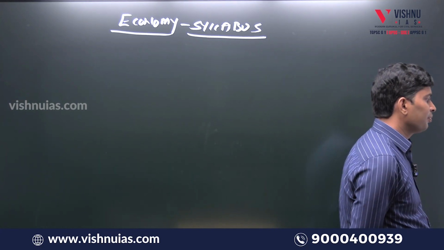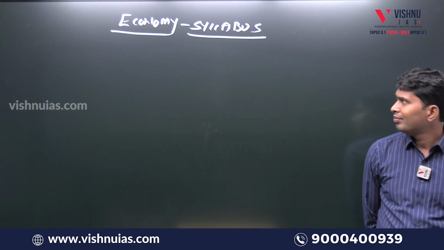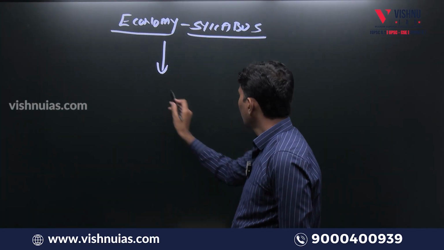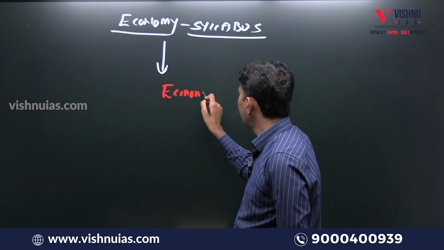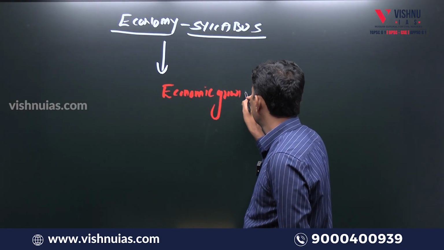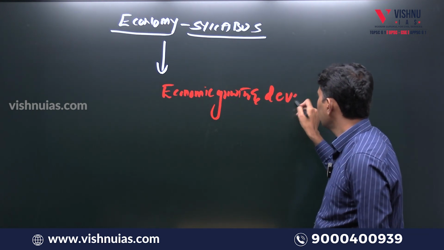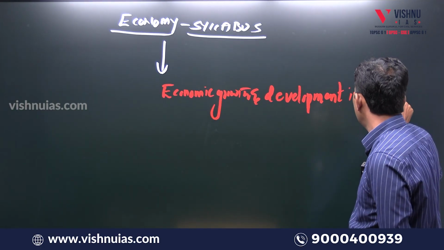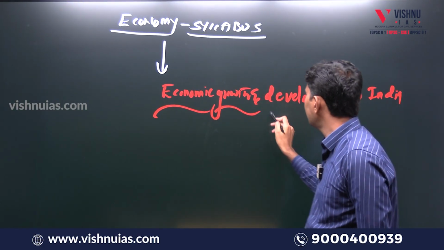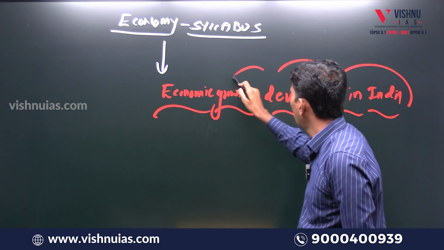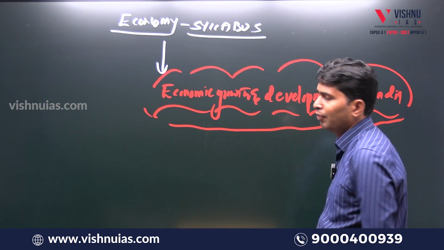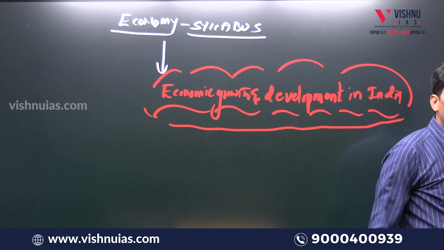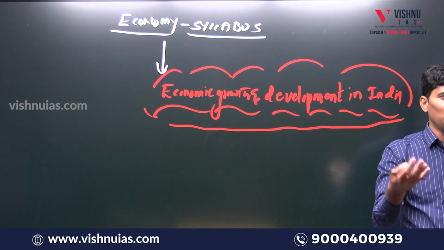Now in prelims, in UPSC General Studies Paper 1, the syllabus simply says economic growth and development in India. So this is what is mentioned for prelims. It's a broader format. Whatever the examiner feels comes under economic growth and development in India, he can ask a question.